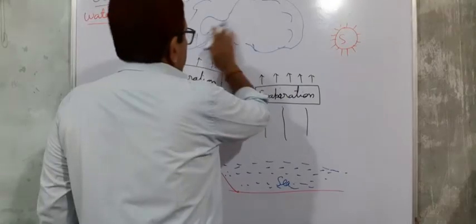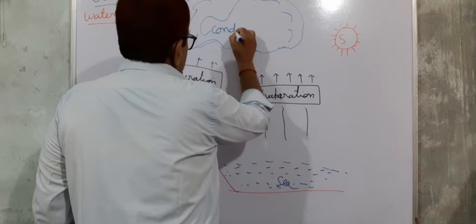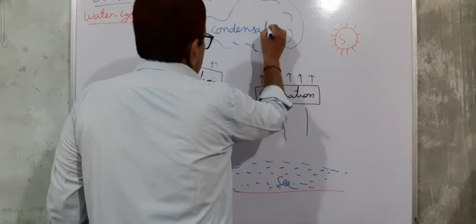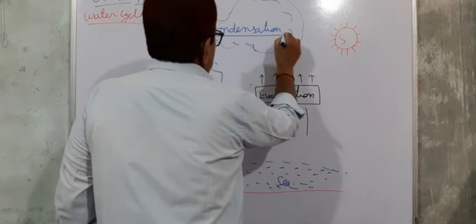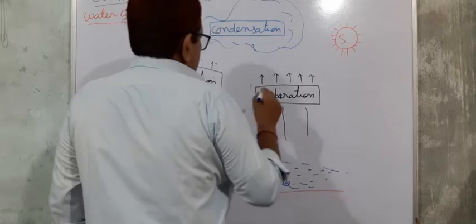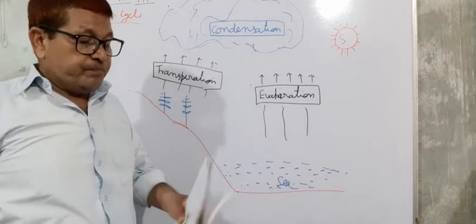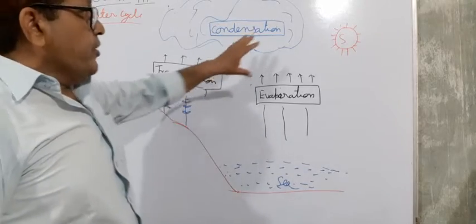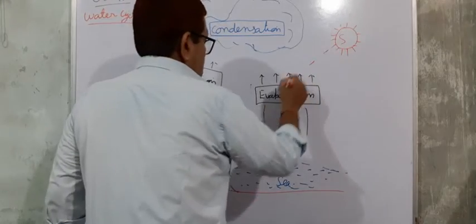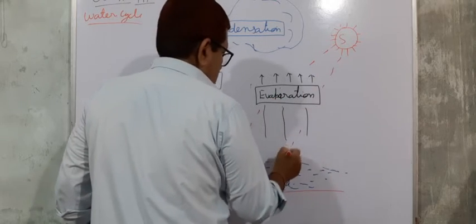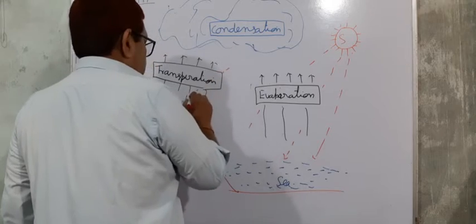This process is known as condensation. So what happens? Due to the action of the sun, the sun is also necessary for this process.